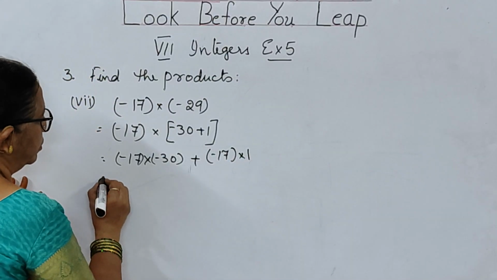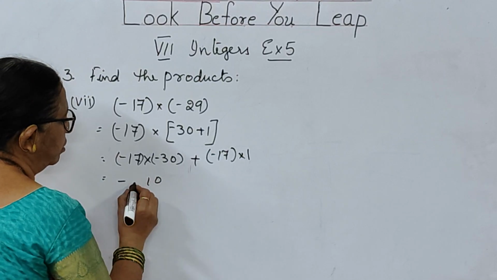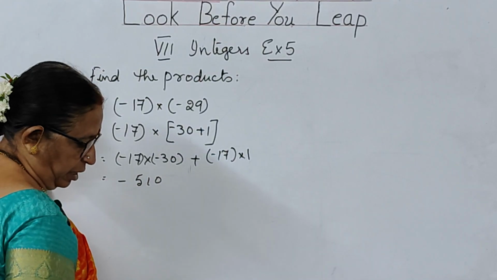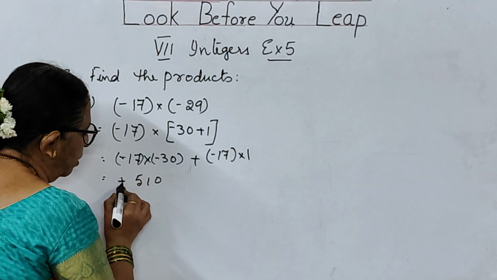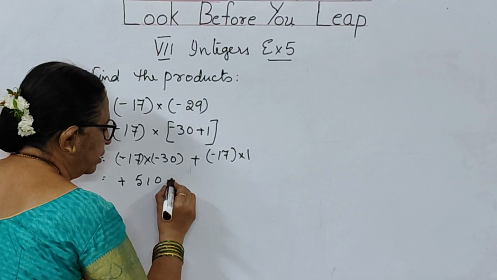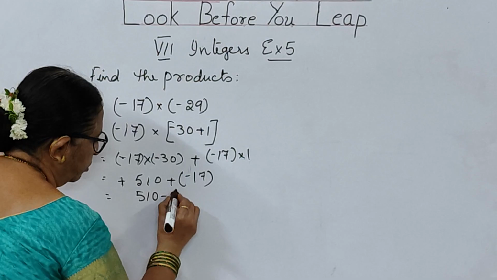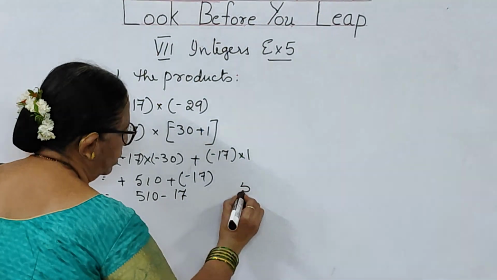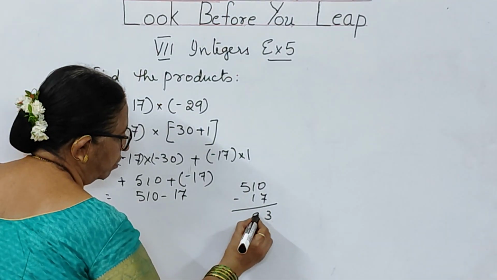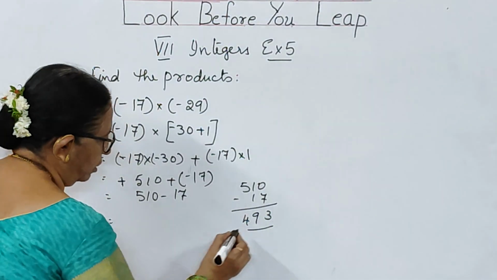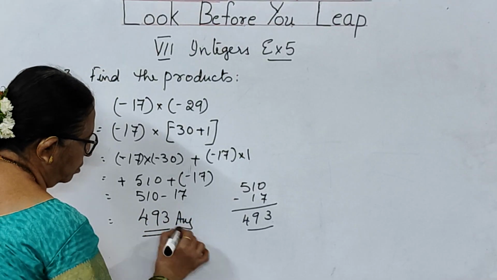So how much you are going to get, children? 0, 7, 3s are 21, that is 510. Minus into minus, of course, here it becomes plus. Minus into minus, plus 510. Plus of minus 17. That means 510 minus 17. So go for, children. 510 minus 17. You have got 3 here. You have got 9 here. You have got 4 here. So you are going to get 493. This is the answer for this problem.